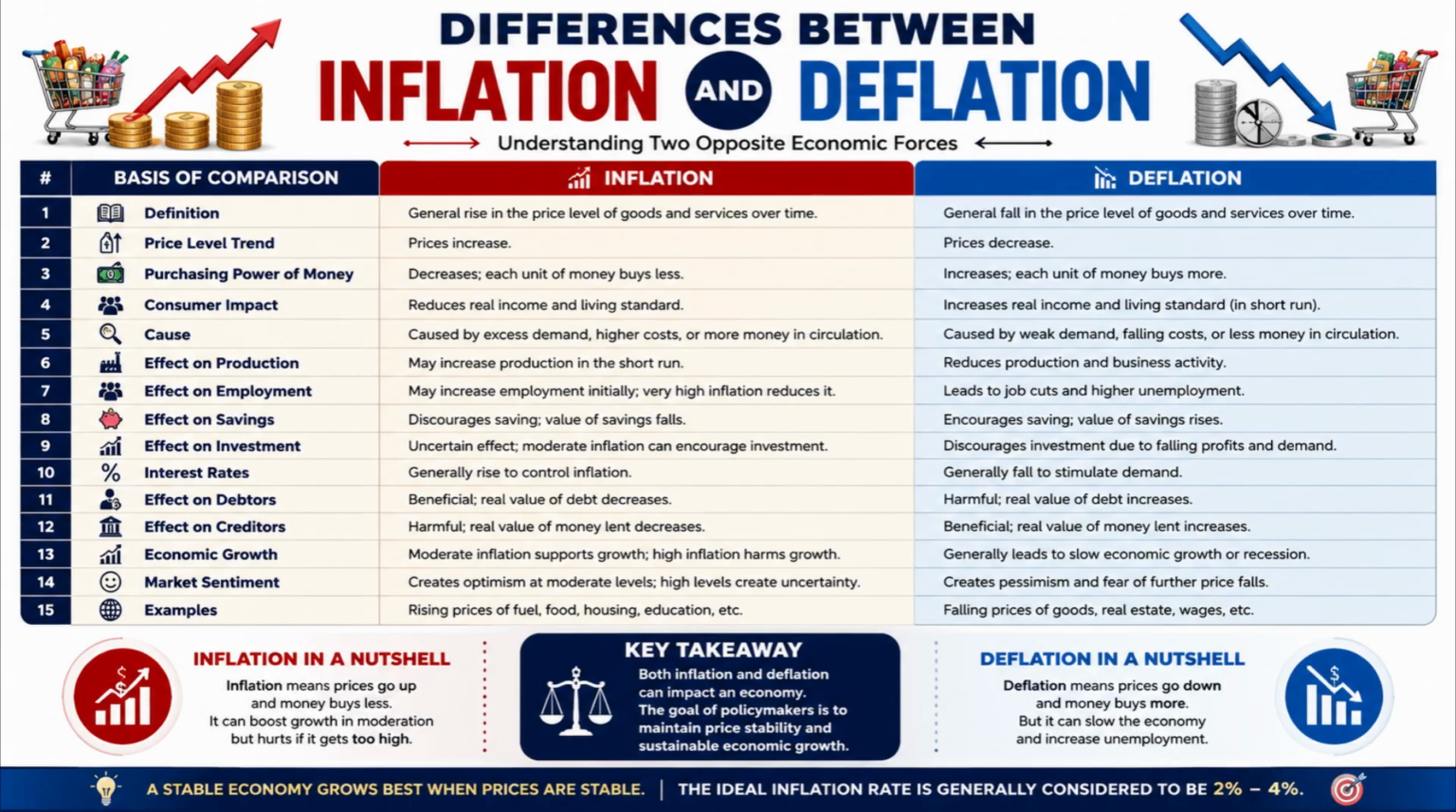Number 14. Inflation creates optimism when kept under control, whereas deflation often creates pessimism and fear of further price declines. Number 15. Examples of inflation include rising prices of food, fuel, housing, and education, whereas examples of deflation include falling prices of goods, real estate, and wages.